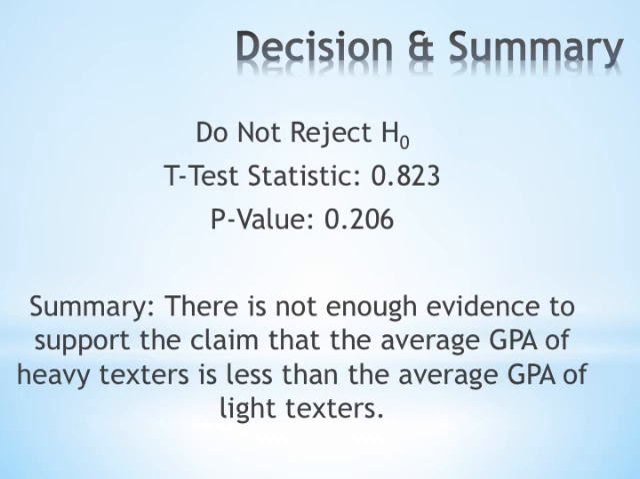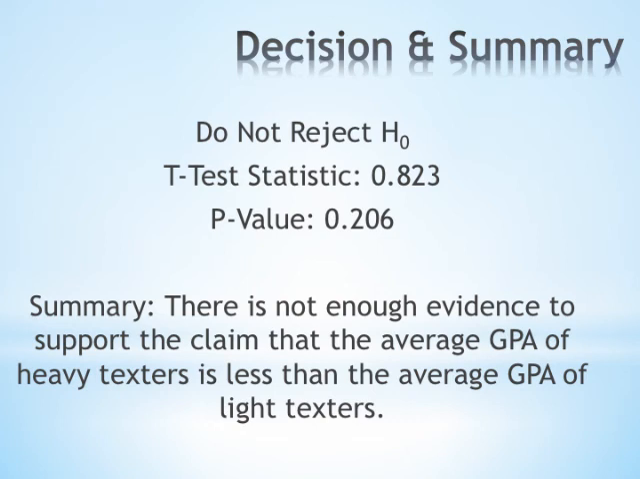Our t-test for a difference in means had a test statistic of 0.82, well below the critical value for alpha equals 0.05, which was 1.984. The p-value for the test was 0.20, well above the 0.05 cutoff point that would have allowed us to reject the null hypothesis.